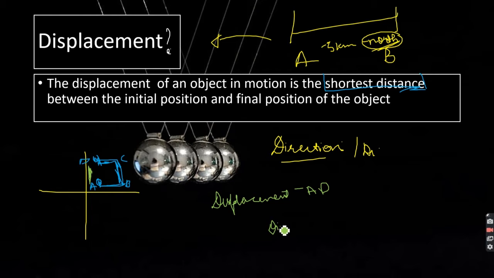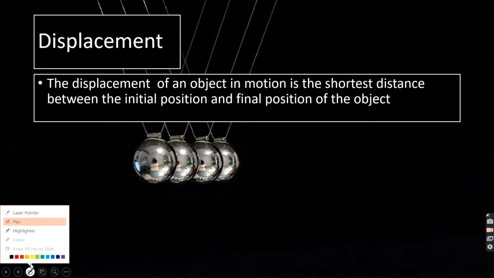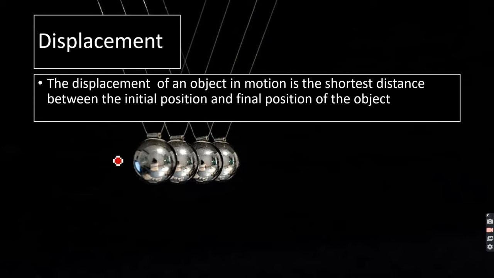Whereas distance will be AB plus BC plus CD. Let's make all these points a little bit clear. We are going to compare distance and displacement in order to learn more about them.